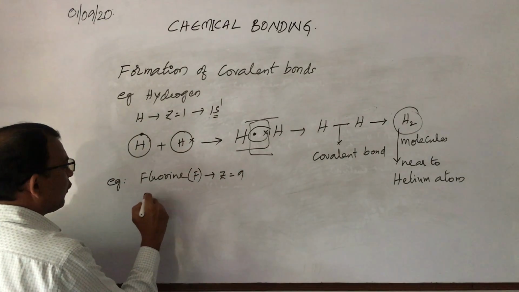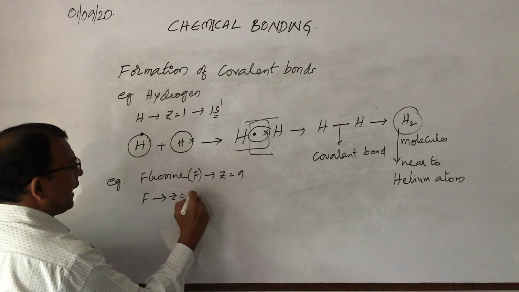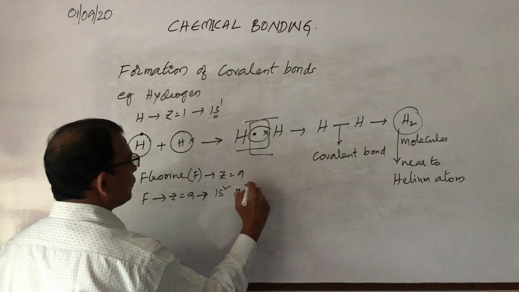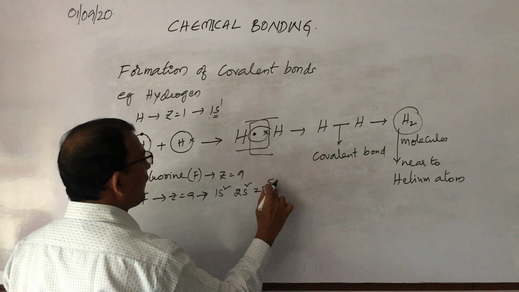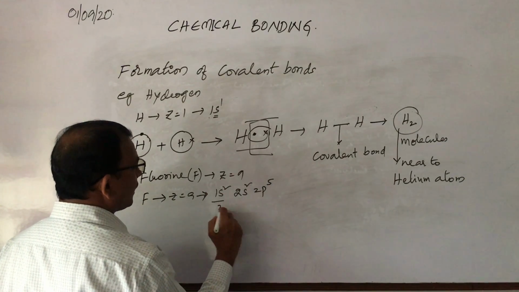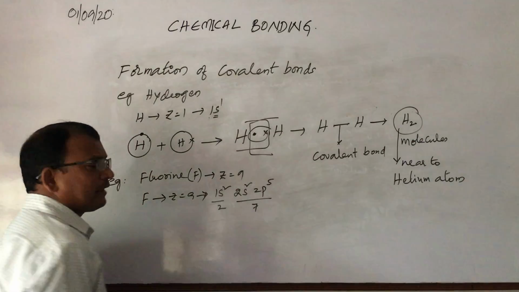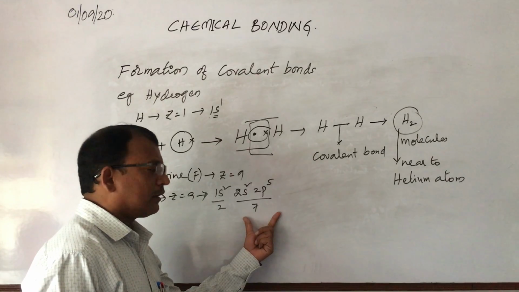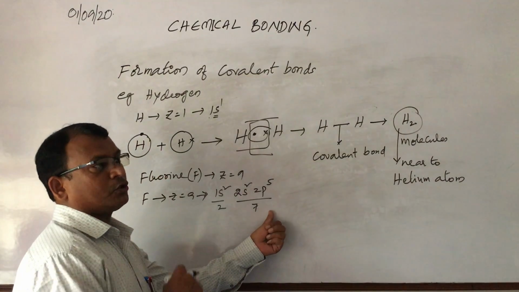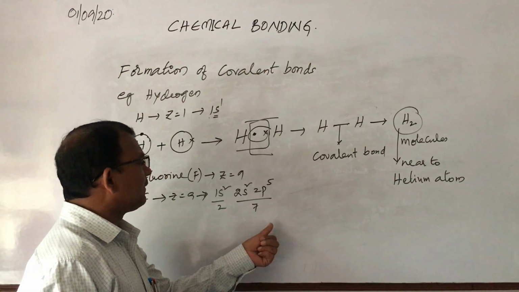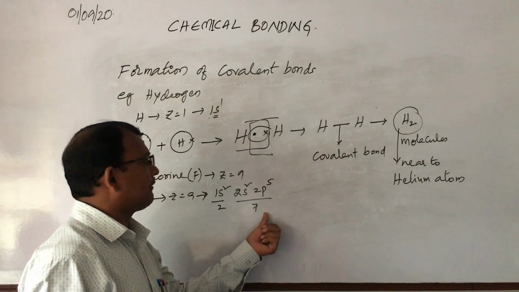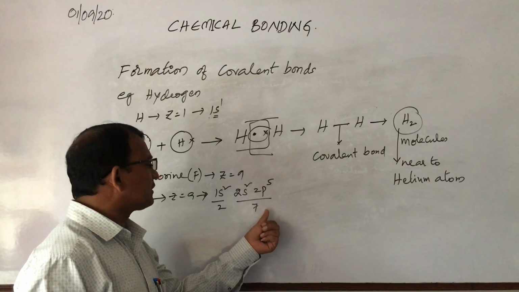The electronic configuration is 1s2, 2s2, 2p5. Here 2 electrons are there, and here 7 electrons are there. Now, in order to get an octet configuration, it requires one more electron. At the same time, it cannot lose 7 electrons.